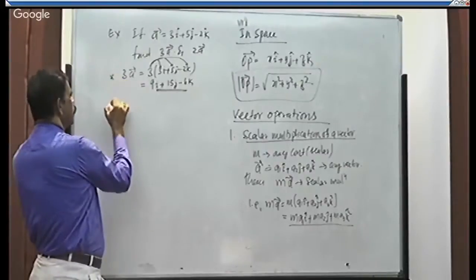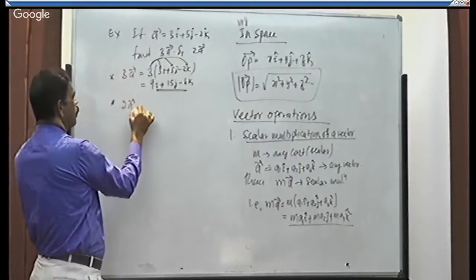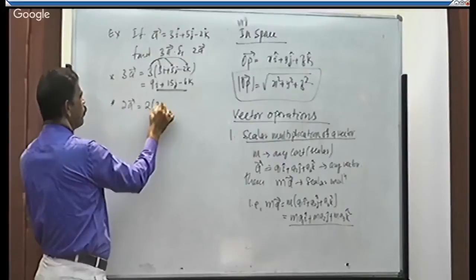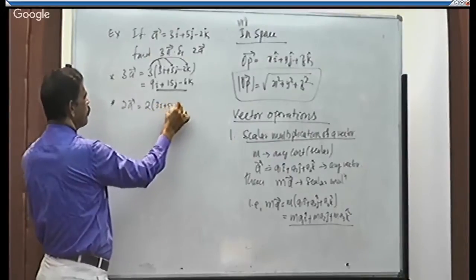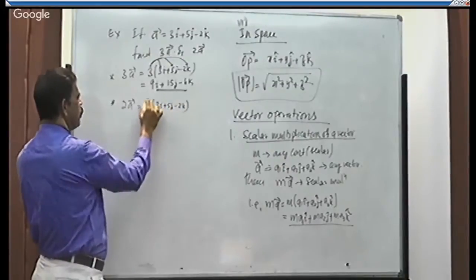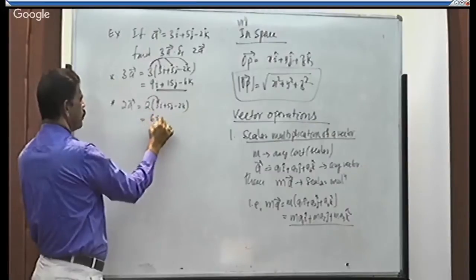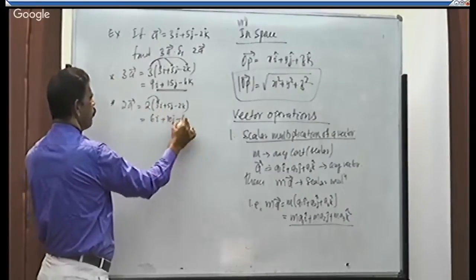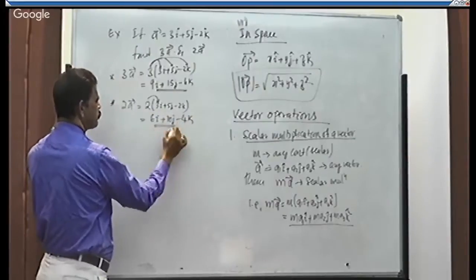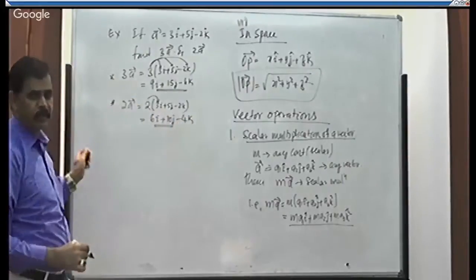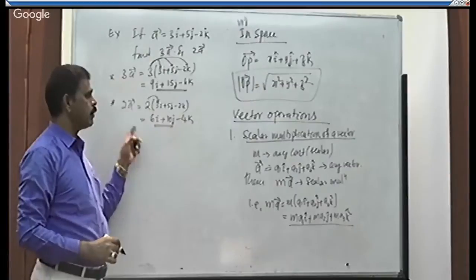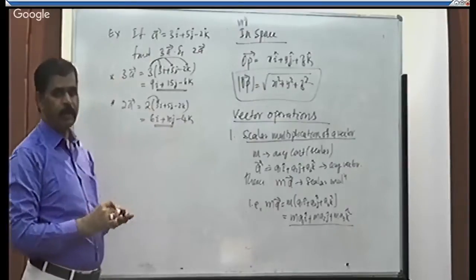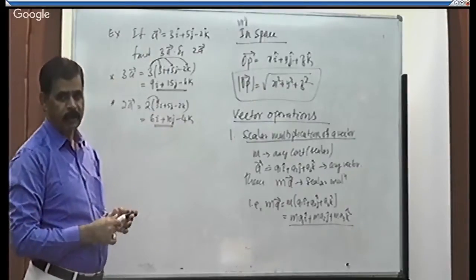To get 2a, 2 is multiplied with all the components of vector a. That is 2 into 3, 6i, plus 2 into 5, 10j, minus 2 into 2, 4k. This is the way we can get the scalar multiplication of a vector, right?